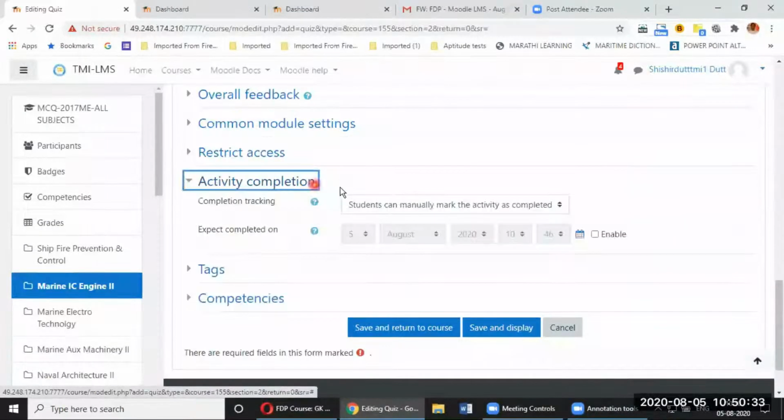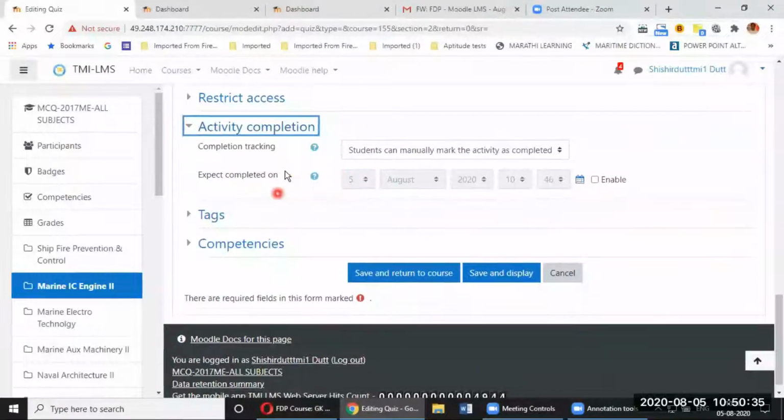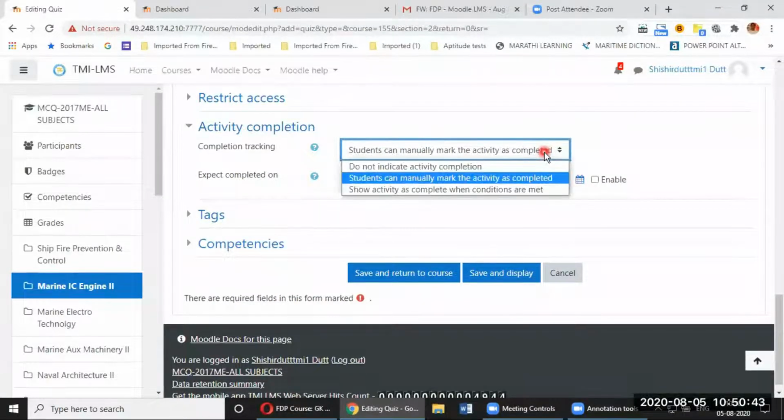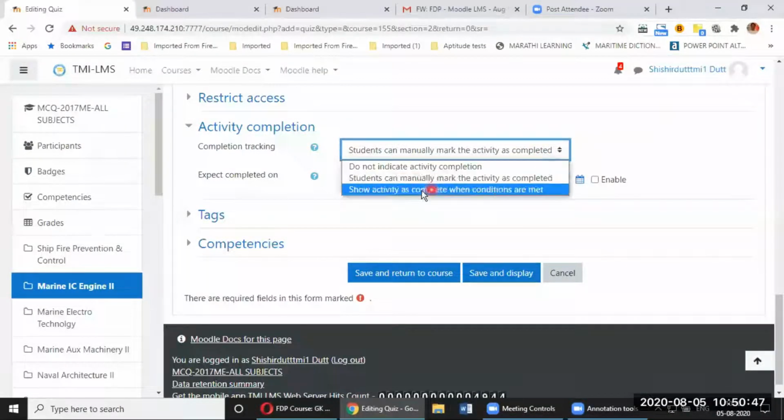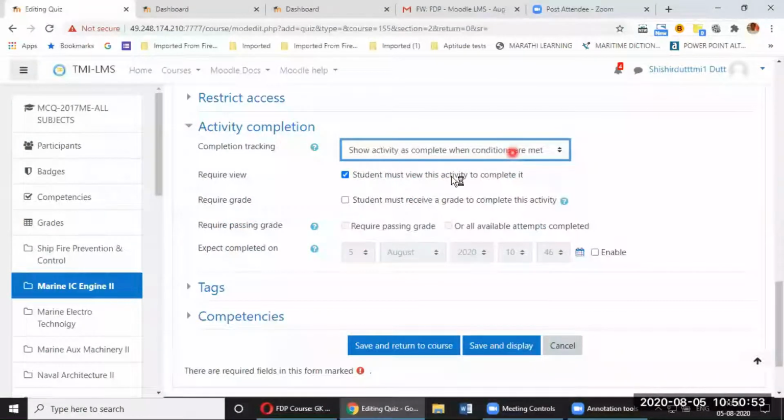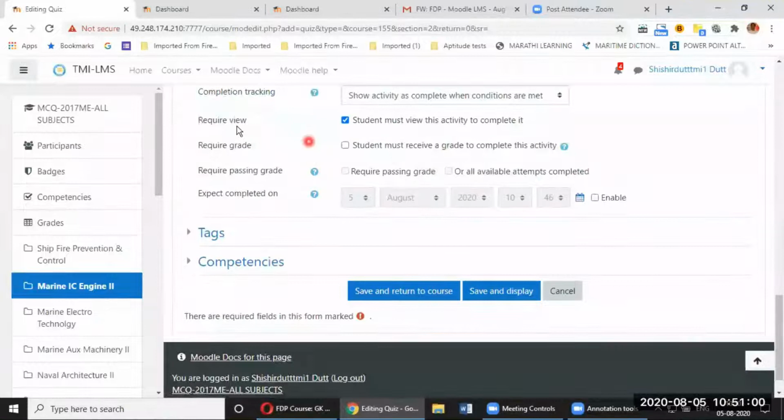Please click on this. And here you can see completion tracking. Student can manually mark the activity as completed. This is by default. You must change it. I highly recommend that you change it, and you change it to show activity as complete when conditions are met. As soon as you click it, 4 conditions will pop up at the bottom.